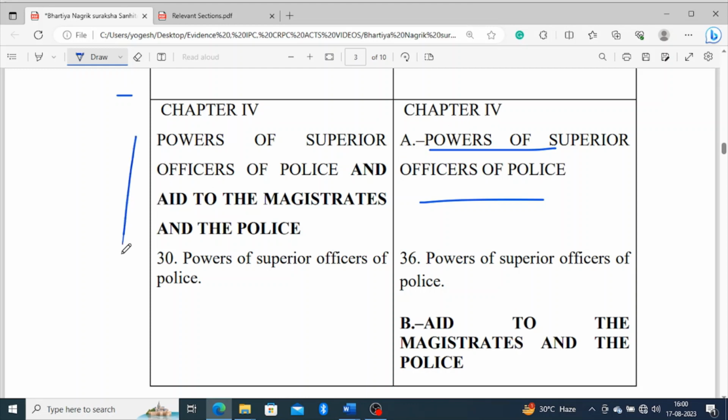Now both the parts have been merged, and it will be called the power of superior officers of the police and aid to the magistrates and the police. Previously, part A had only one section, that is the power of superior officers of the police. Now it's merged.